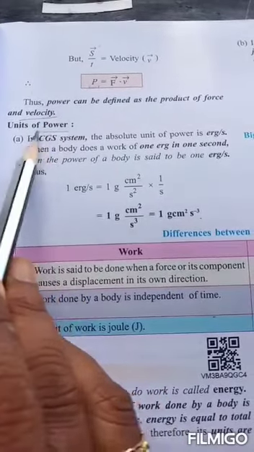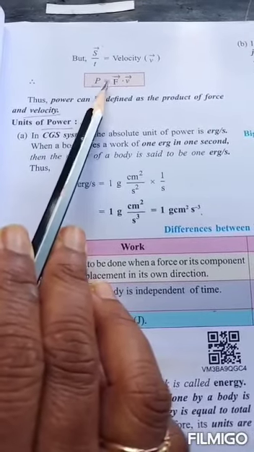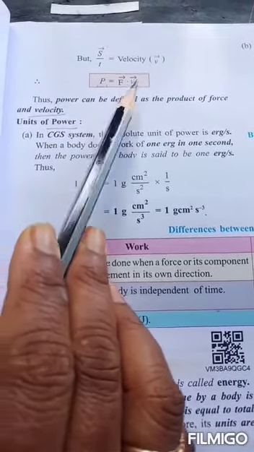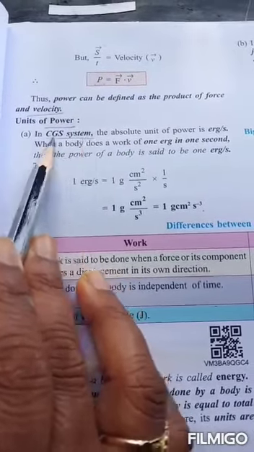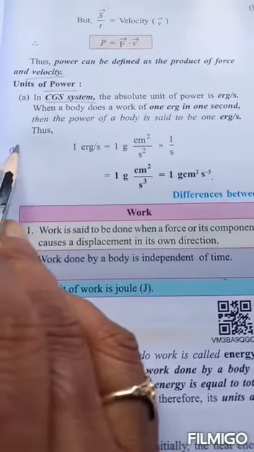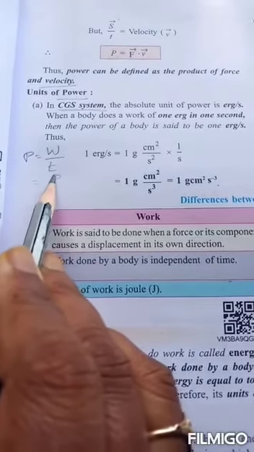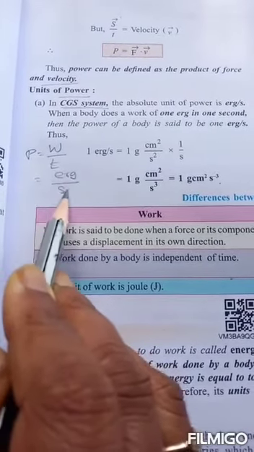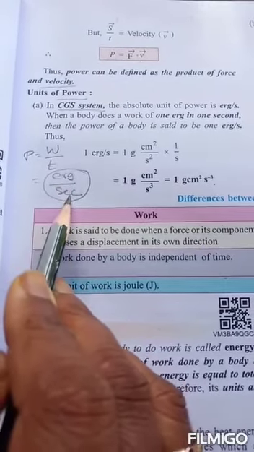Then come to the units of power. The formulas are force into velocity and work by time. First the CGS system: P is equal to W by T. In the CGS system, the unit of W is erg, so the CGS unit of power is erg by second.